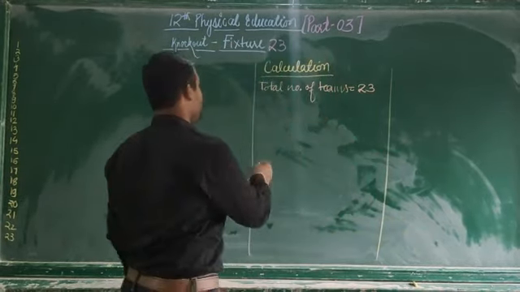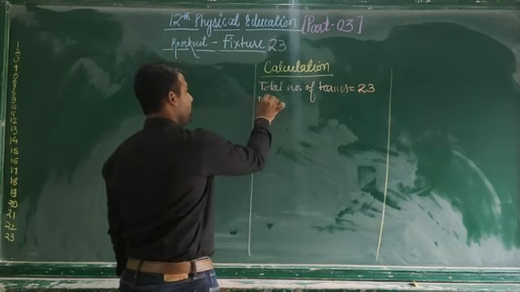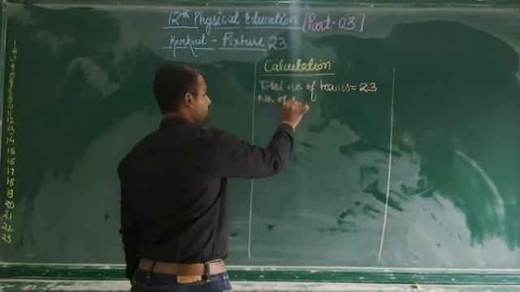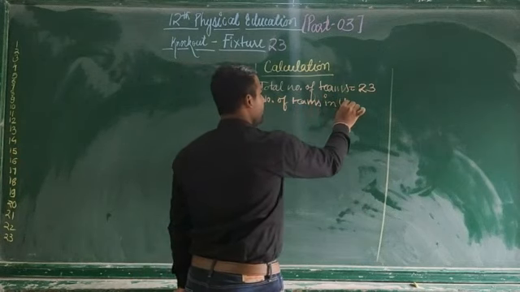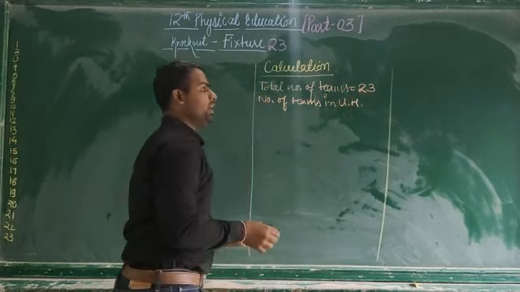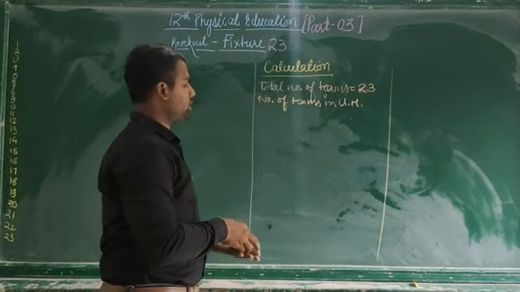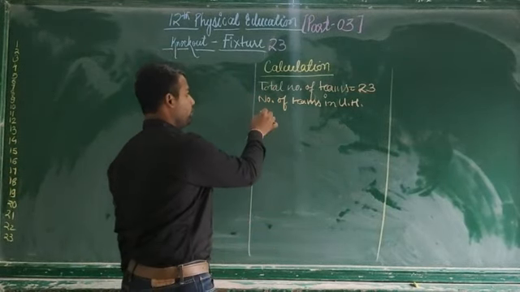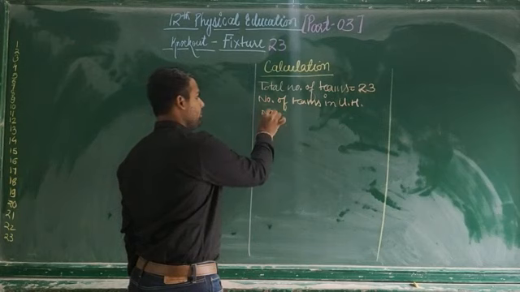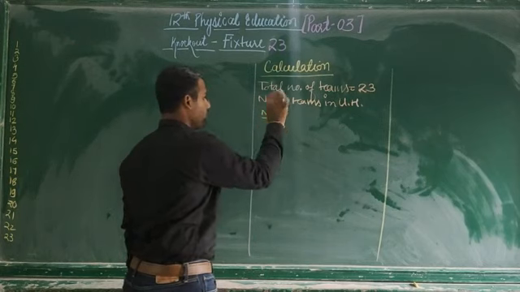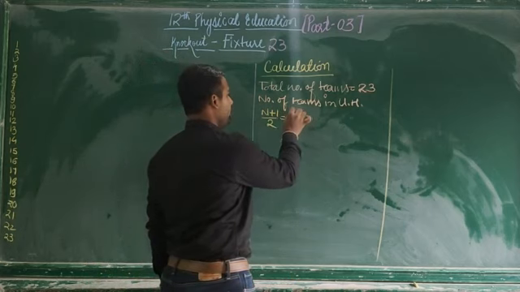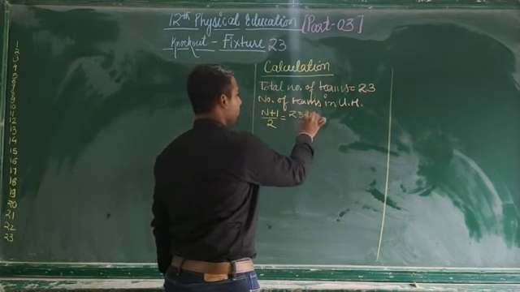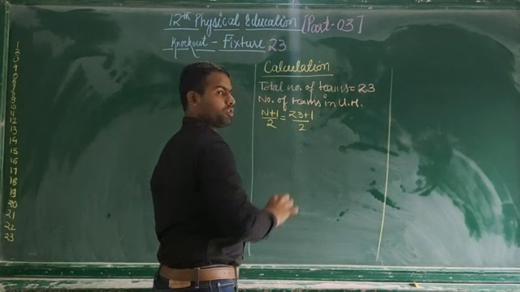Now the next step is to divide the number of teams into upper half and lower half. What is the formula? The formula is n plus 1 divided by 2. N is the number of teams, that is 23 plus 1 divided by 2.